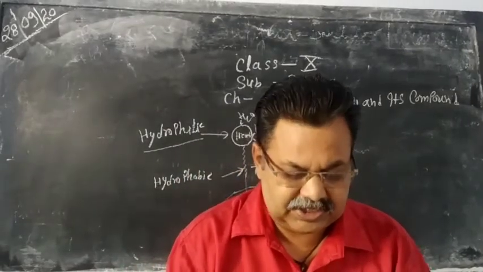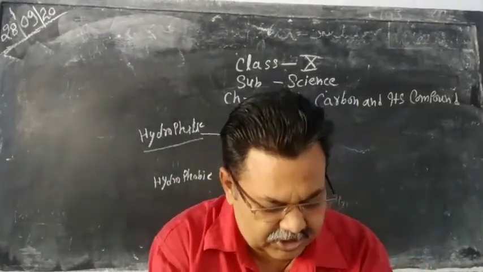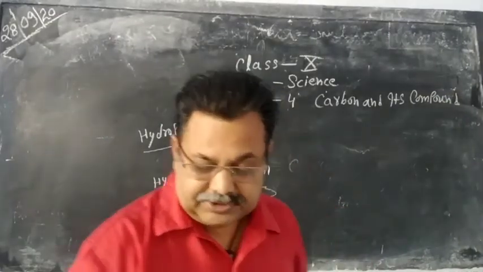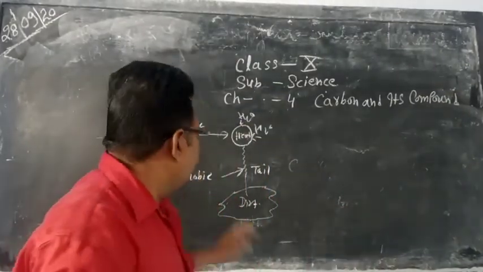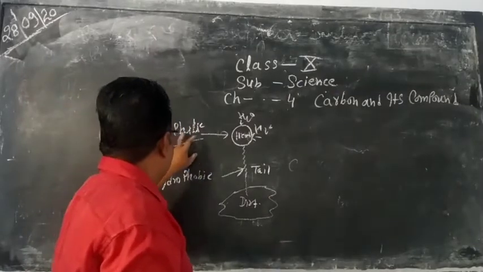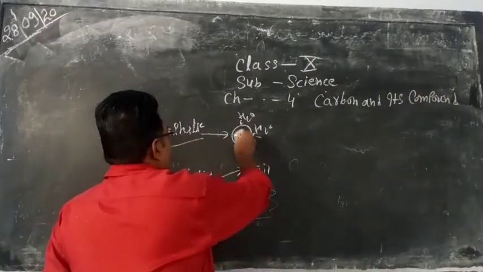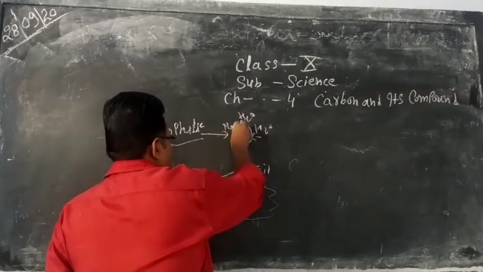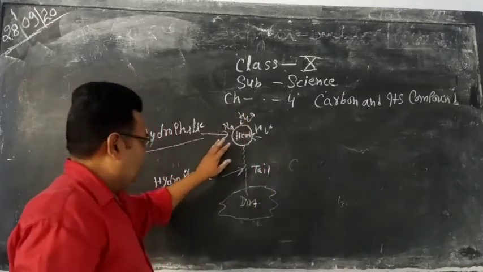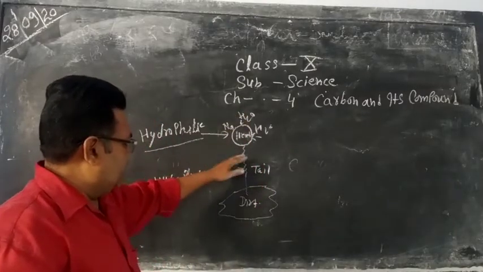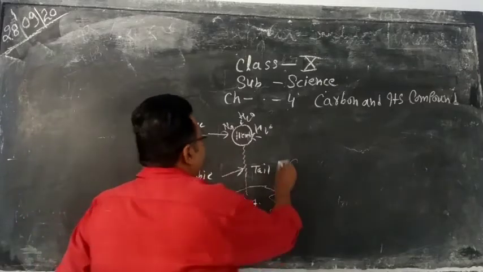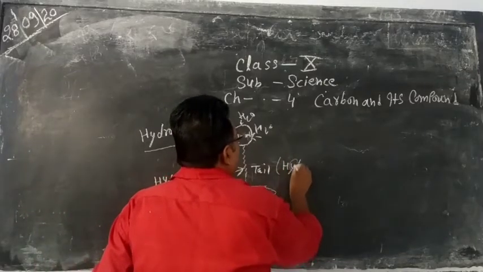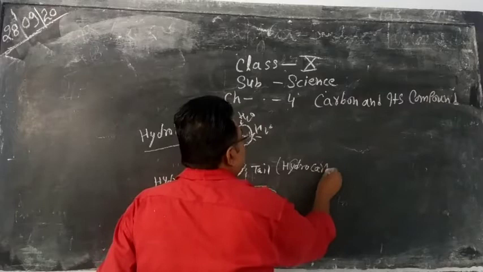So this is the cleansing action of soap. This head part, which is water loving or hydrophilic, is a sodium or potassium ion, and this tail is made up of a chain of hydrocarbon.